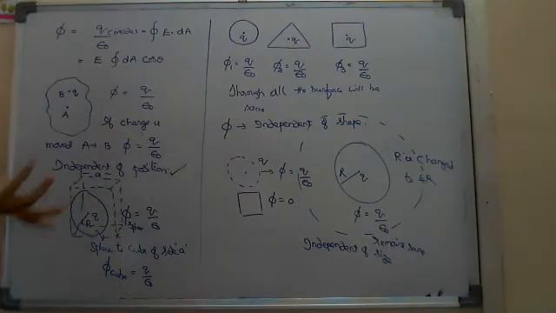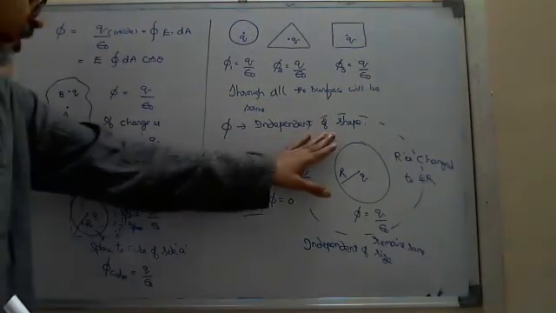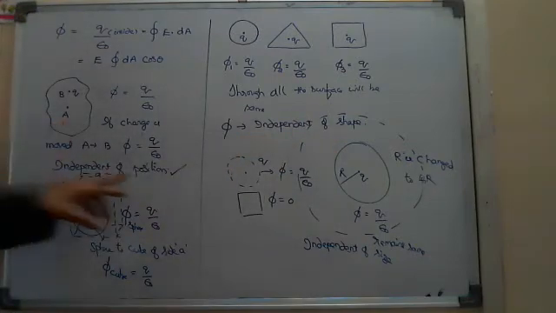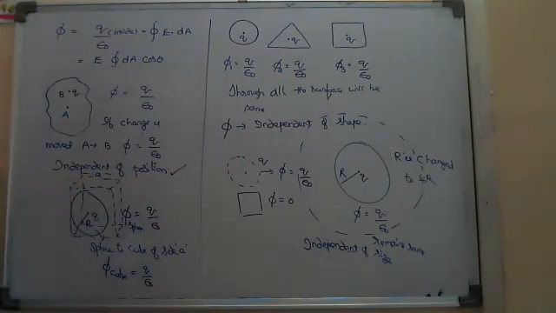Straight away we can say the flux remains the same in all the cases. The condition is that the charge should be present inside only while changing the size, shape, or position. So this is one concept related to flux using simple logic.